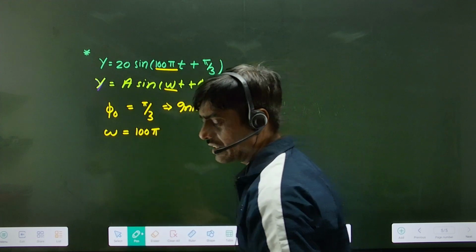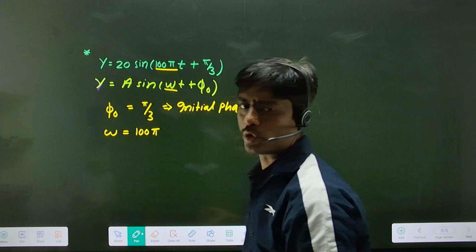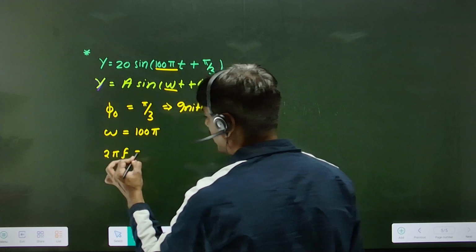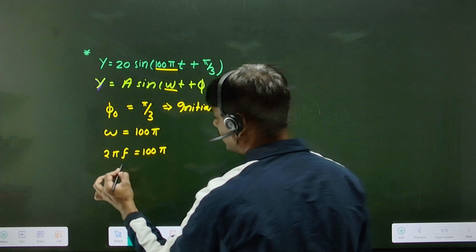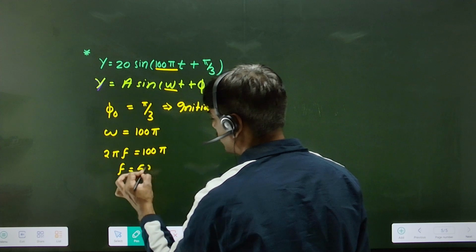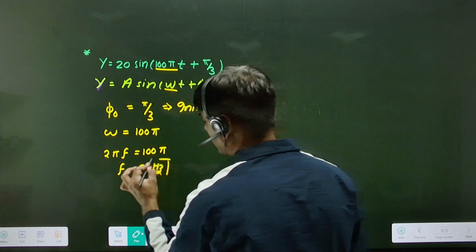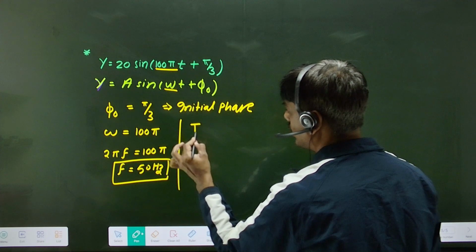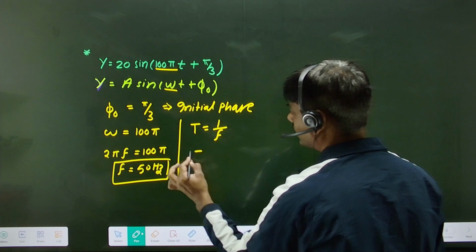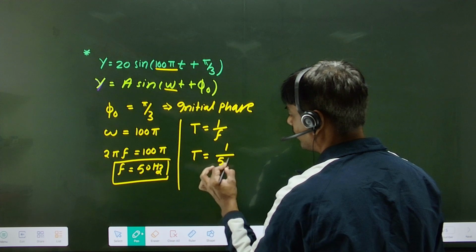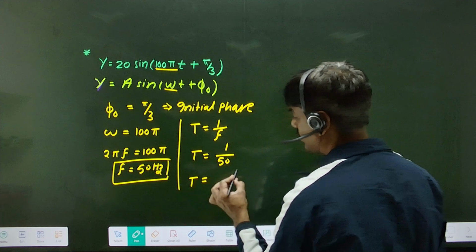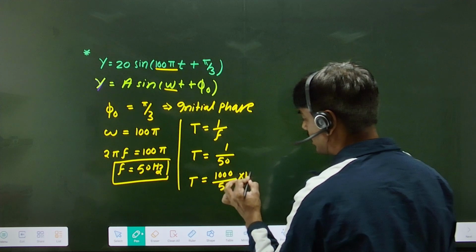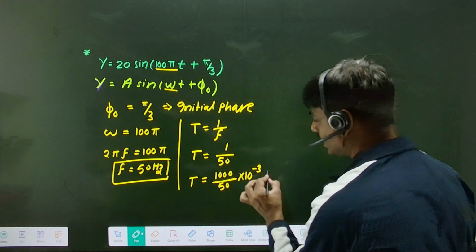Now if we want to find the time period and f, you know omega equal to 2 pi f. So 2 pi f equal to 100 pi. Now tell me, what is f? f equal to 50 hertz. Now what is T? T equal to 1 upon f. So T equal to 1 upon 50. Can I write it like this: 1000 upon 50 into 10 to the power minus 3 second.